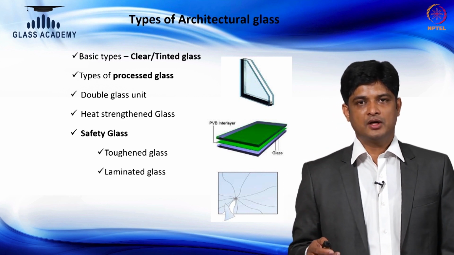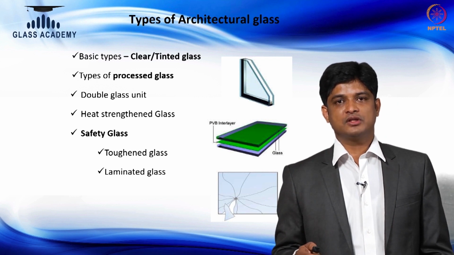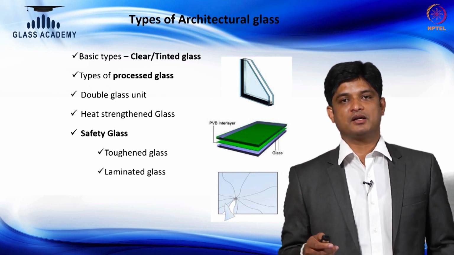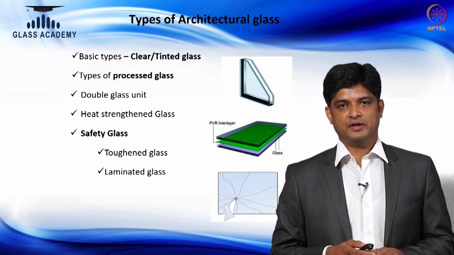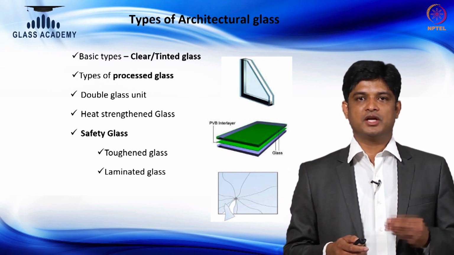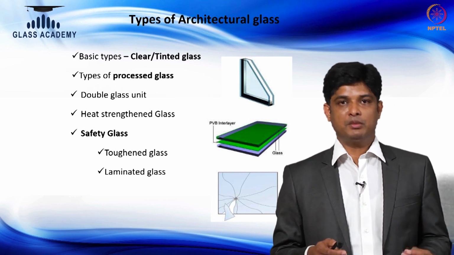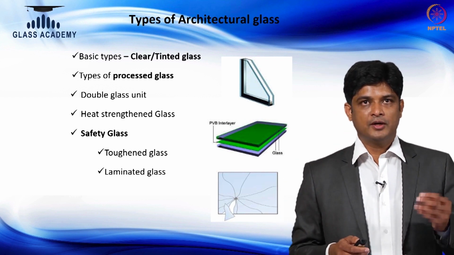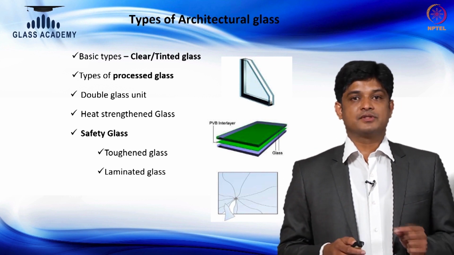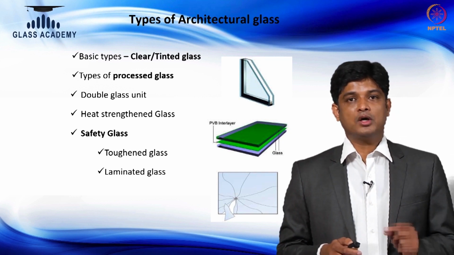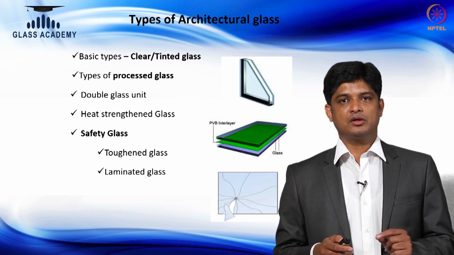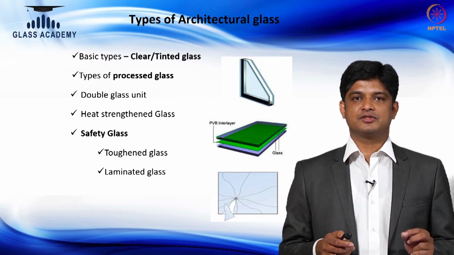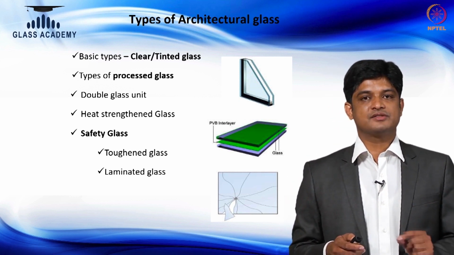By processing we mean how to add value to the glass on the structural side, how to improve the impact resistance of the glass compared to normal annealed glass, by converting it to the toughened format or the heat strengthened format, or we can do lamination or double glazing. And this code very precisely communicates what kind of glass is to be used for structural glazed application or facade or glazing in buildings, which we call safety glass.